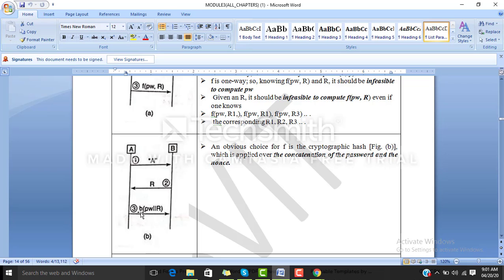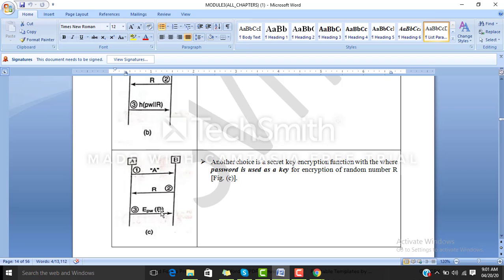So we can see here, H is nothing but the concatenation of the password and the nonce, which is R. Another choice is nothing but a secret key encryption function, with the password used as a key for encryption of the random number R. This we can also see in the third diagram.